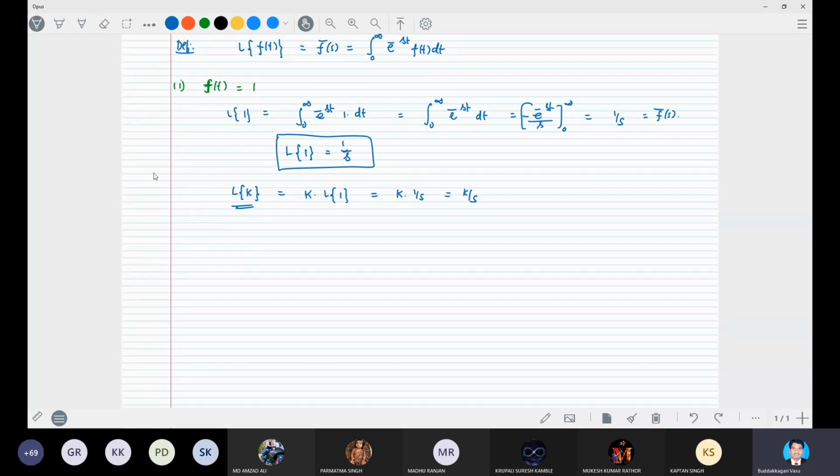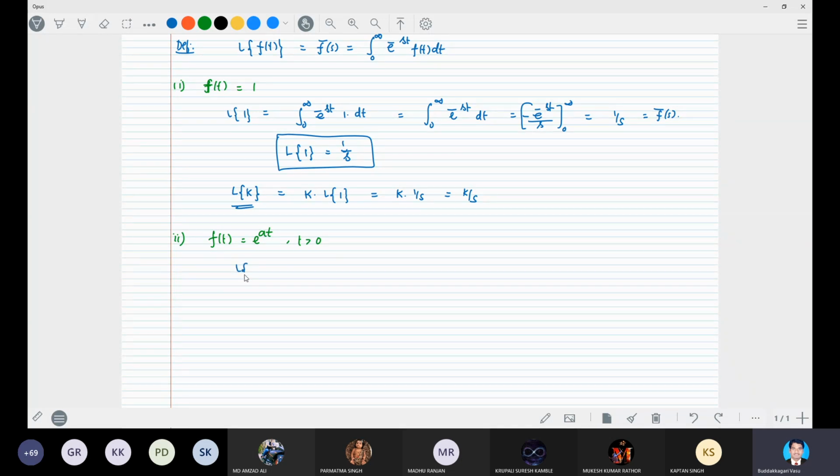Number two: given the function f(t) equal to e power at, where t is greater than 0. To find the Laplace transform of the function, we are clear the function is piecewise continuous and of exponential order.